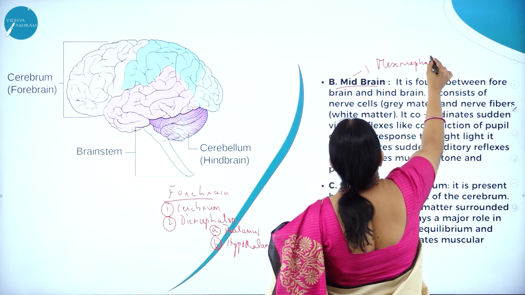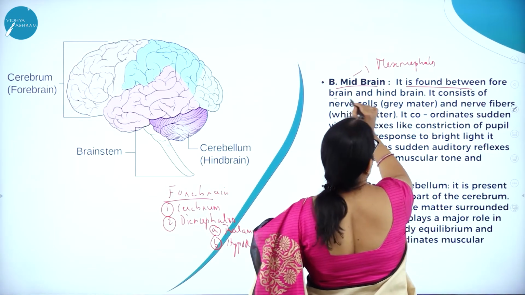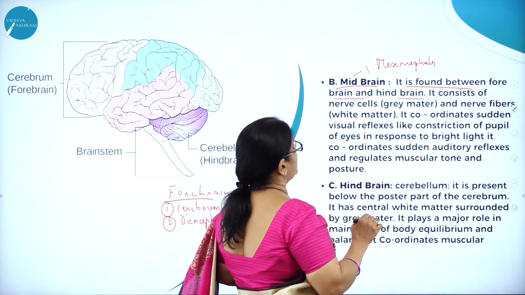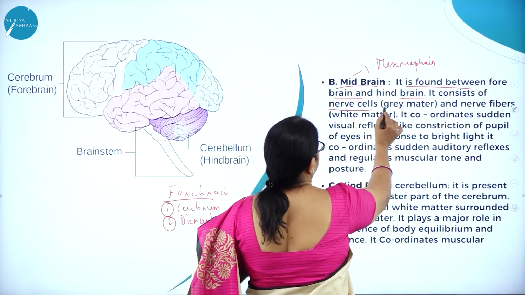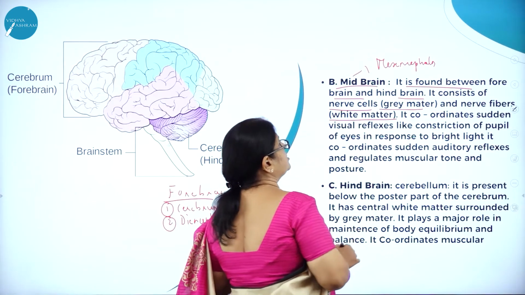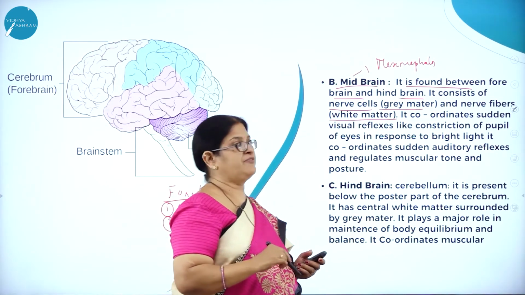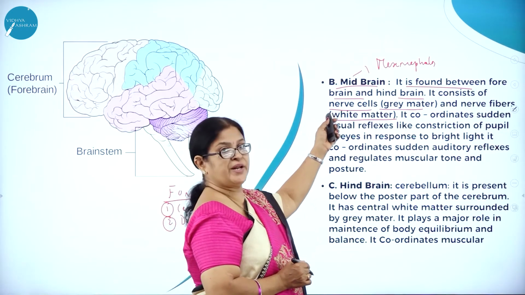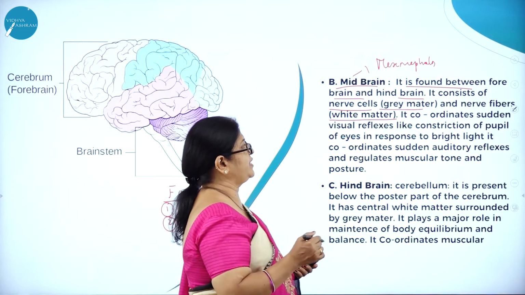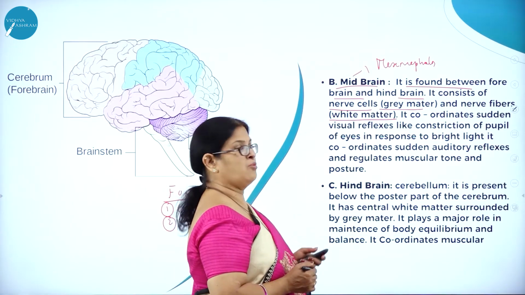So the midbrain is also called what? Mesencephalon. It is found between the forebrain and the hindbrain, and it consists of nerve cells called gray matter and nerve fibers called white matter. So the midbrain, which is called mesencephalon, is found between the forebrain and the hindbrain. It consists of nerve cells called gray matter and nerve fibers called white matter.